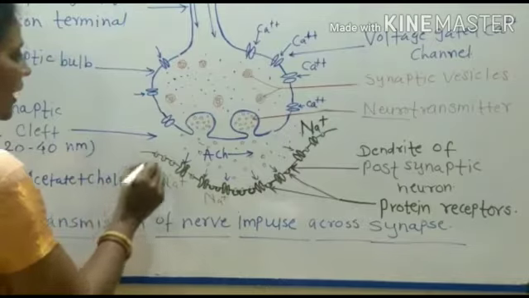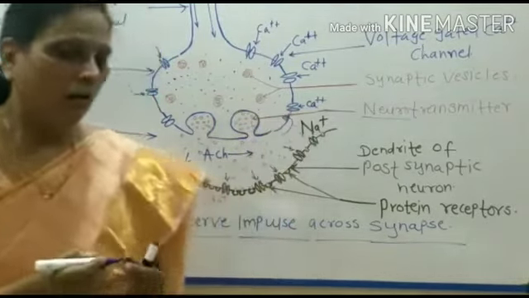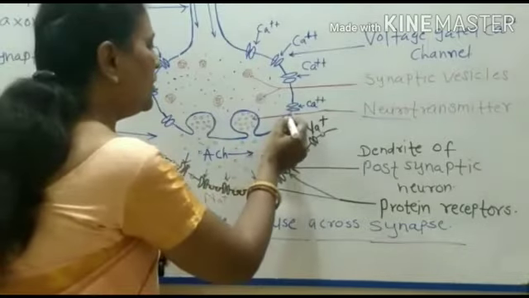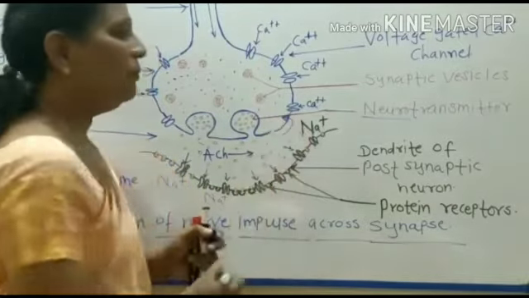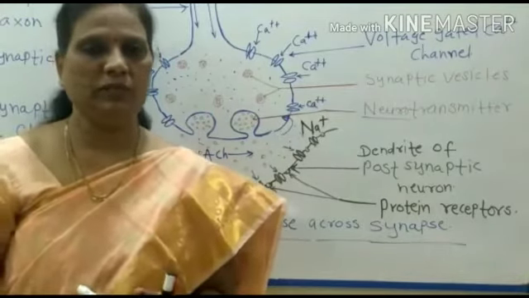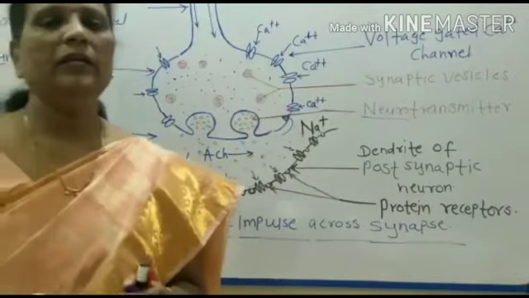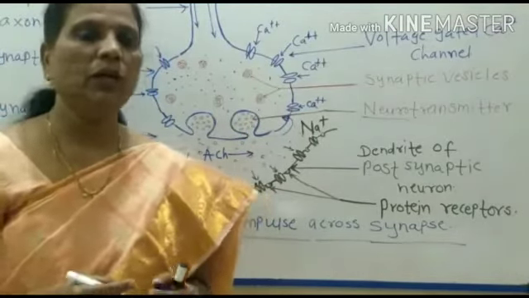Acetate and choline then go into the synaptic bulb, and there they combine to form acetylcholine. Means it is reused to form acetylcholine, and in this process ATP is used.